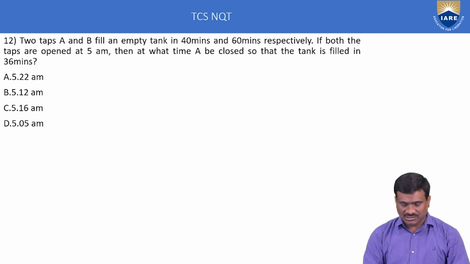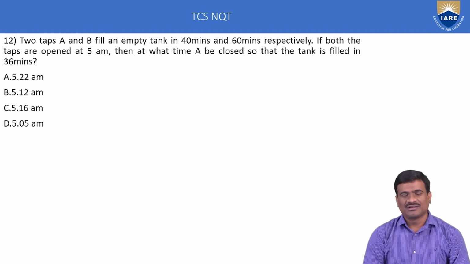Next, 12th example. I think the 11th one is missing. Alright, 12th example. 2 taps A and B fill an empty tank in 40 minutes and 60 minutes respectively. Both taps are opened at 5 am. At what time is A closed so that the tank is filled in 36 minutes? This is called time and work concept.